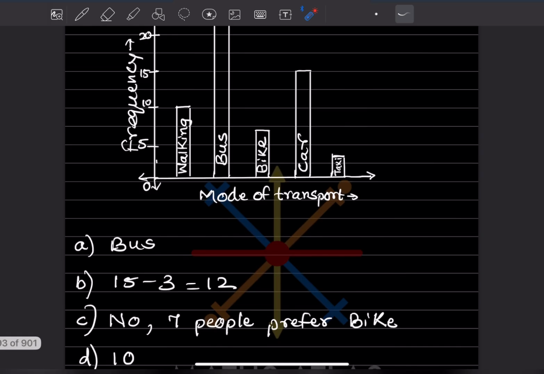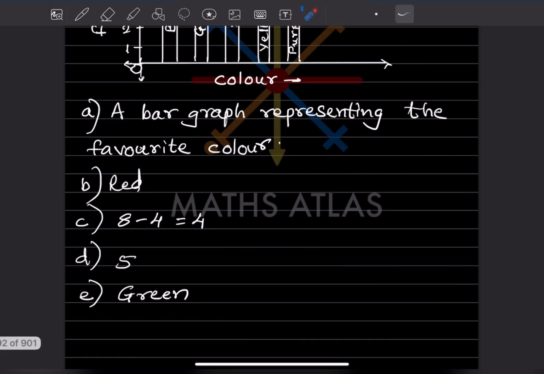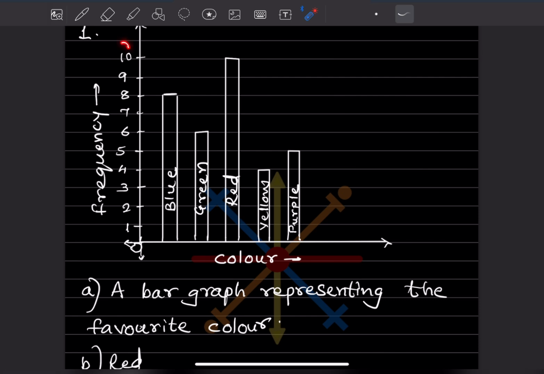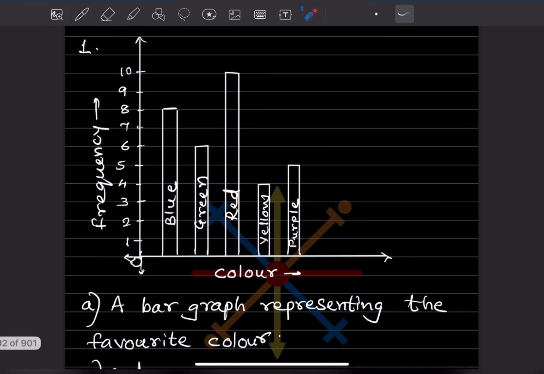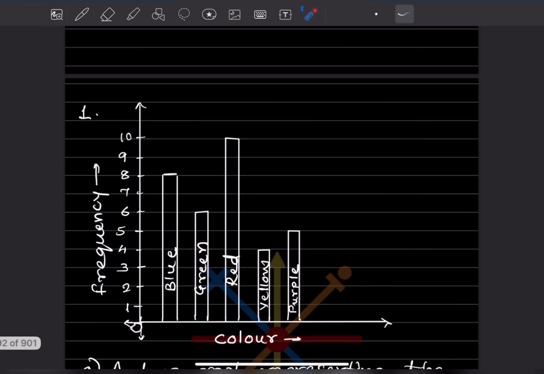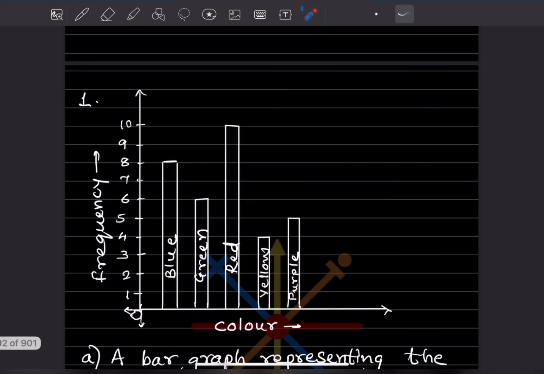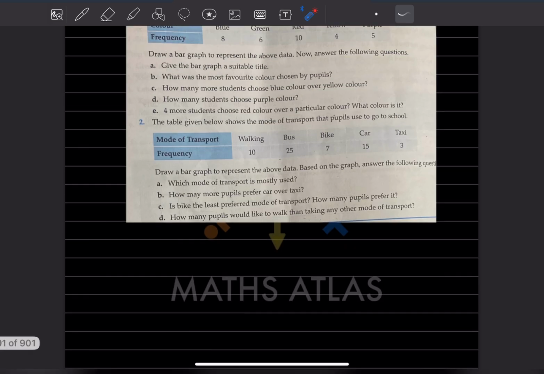Here I have taken the frequency from 1 to 10, and this is the color. These are the bars, and there should be a space between the bars.